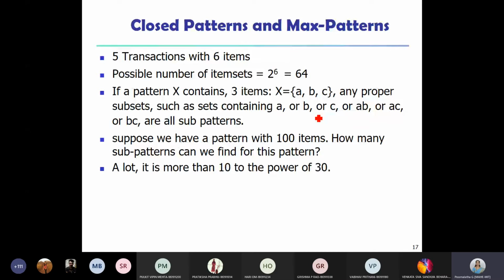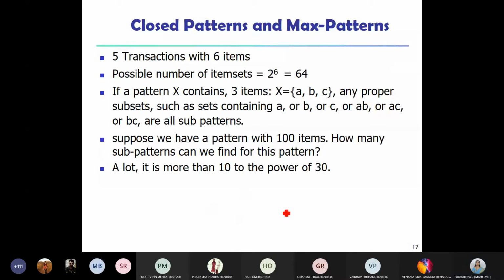All these patterns need not be frequent, but to see the frequent patterns, we definitely require the count of each pattern, is it not? Once we have the count of each pattern, only then can we compare that count with the threshold count and say whether it is a frequent one or not. Suppose you have a pattern with 100 items, then how many sub patterns? It is 2 power 100, which is more than 10 to the power of 30.